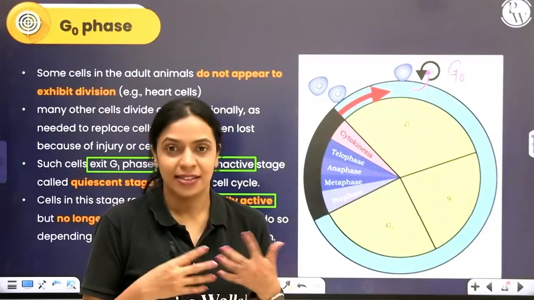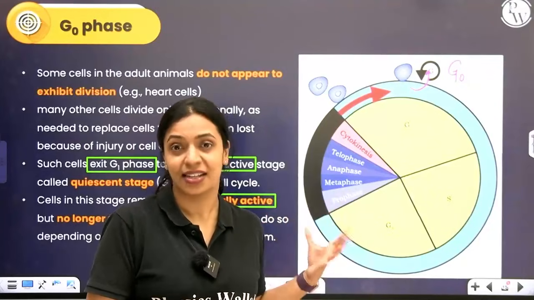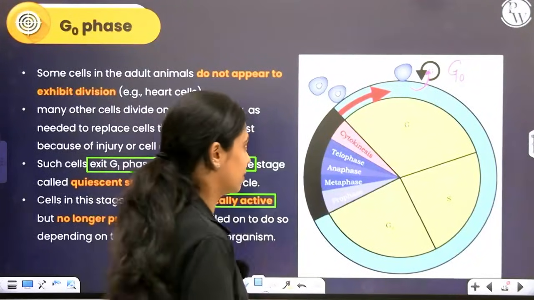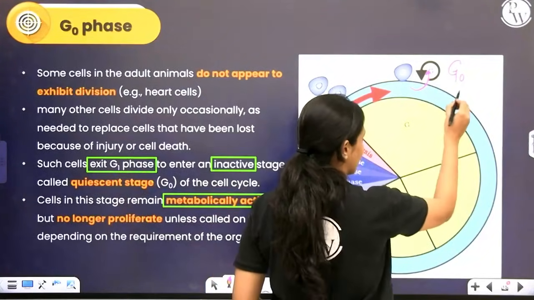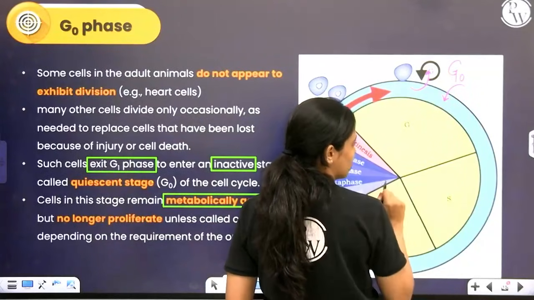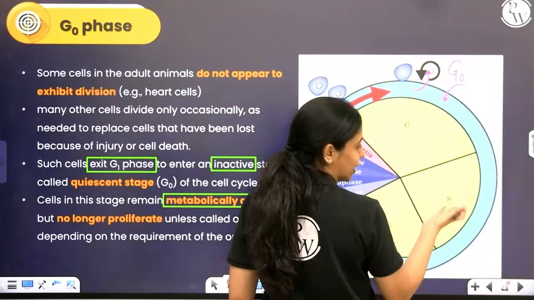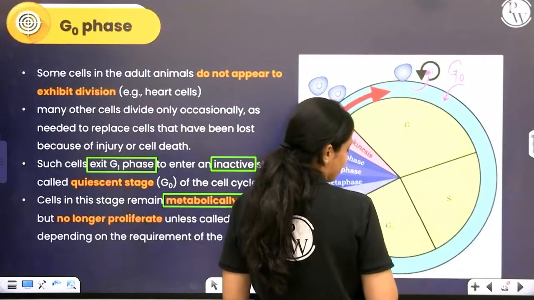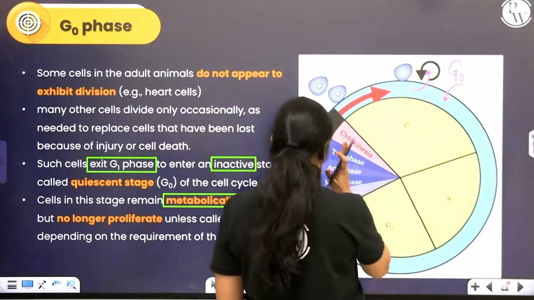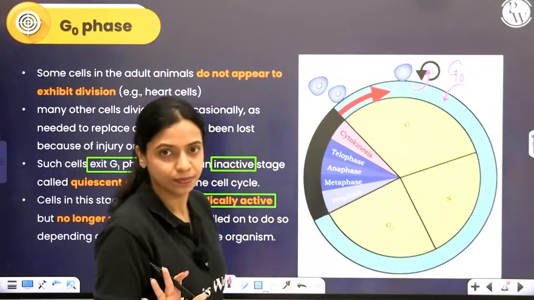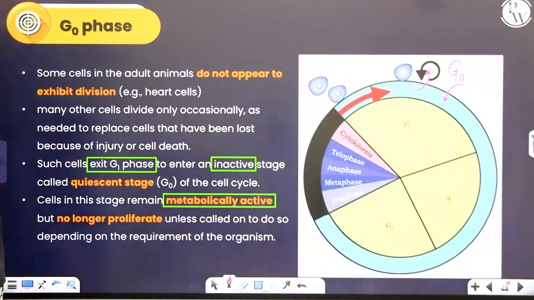If, let's say by chance, that cell is required to divide again, what will happen? Wherever it exited, from the same point it will enter, it will come back to G1 phase, prepare whatever is required for DNA replication, replicate DNA, prepare for cell division, go and divide. That is what it will do. Okay, depends on the requirement.